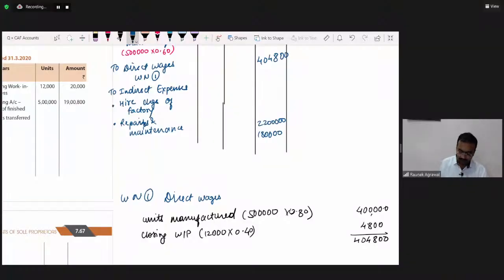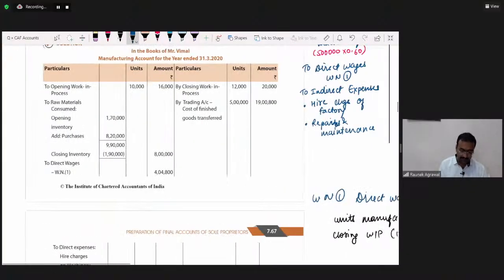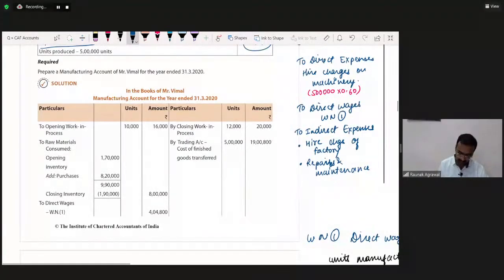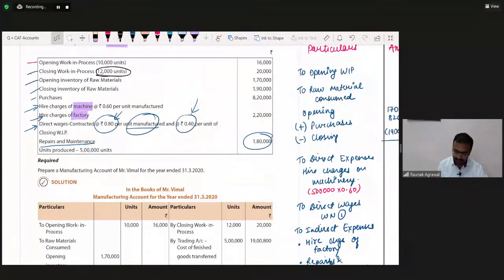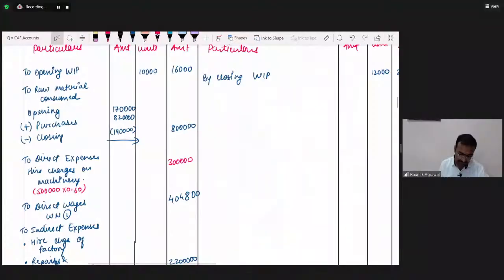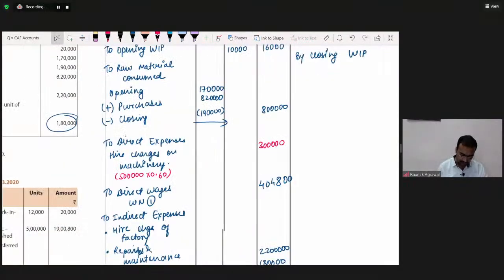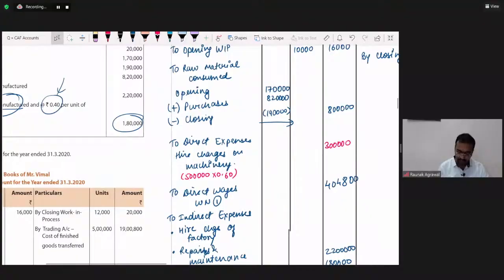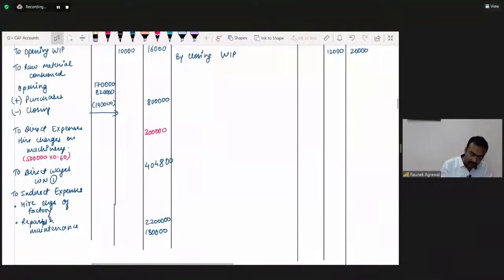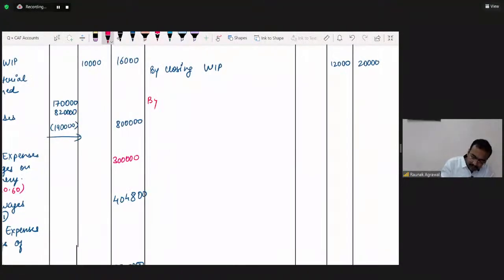Okay. Next, what else is remaining? Nothing else is remaining. It would be the cost of goods sold. So it should be by trading account.